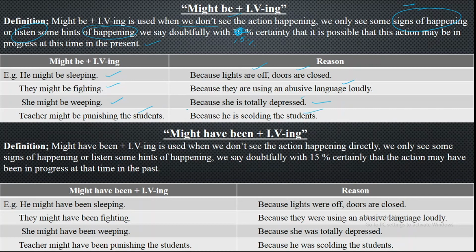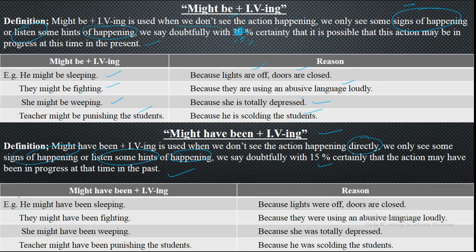His voice is coming that he is scolding the students. You cannot see him with your eyes. You have just heard it, or an action is happening, like you have got a doubt about it. You'll be using this. Might have been plus the ing form of the verb is the last structure for today. Might have been plus the ing form is used when we don't see the action happening directly. We only see some signs of happening or listen to some hints of happening. We say doubtfully 15%. Certainty that the action may have been in progress at the time in the past.